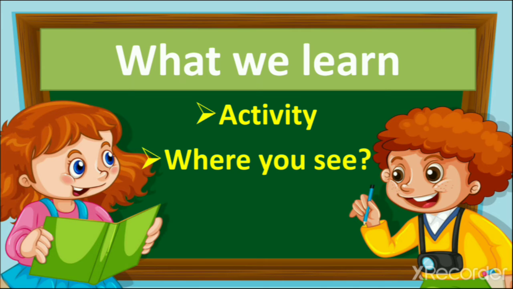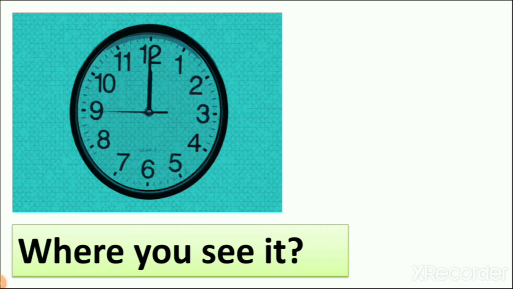Now there is one picture of object. Now what is the activity? We have to tick mark the room in which you can see this thing, right? So let's start and revise this lesson.